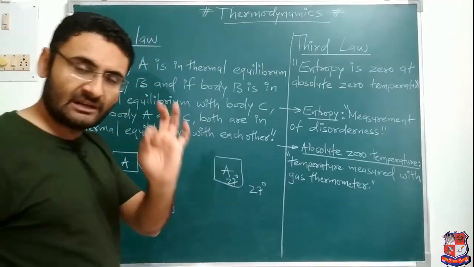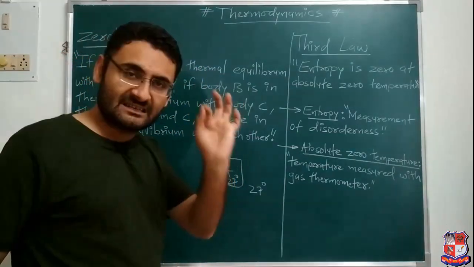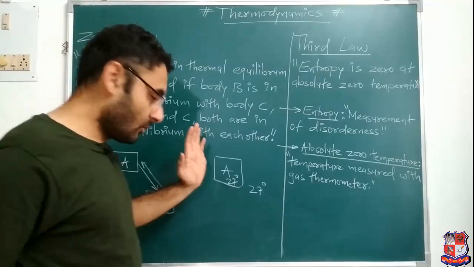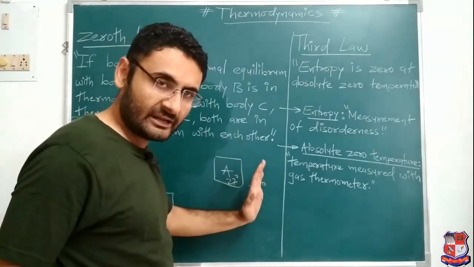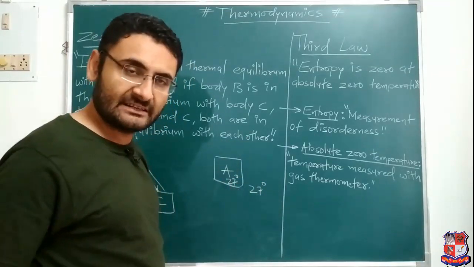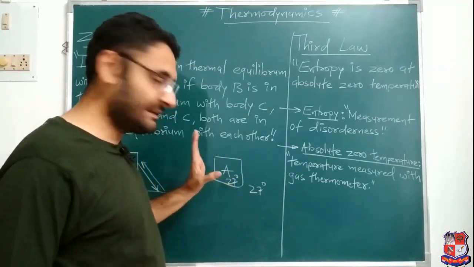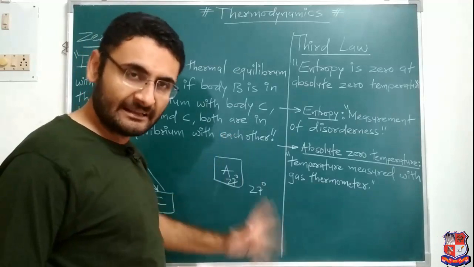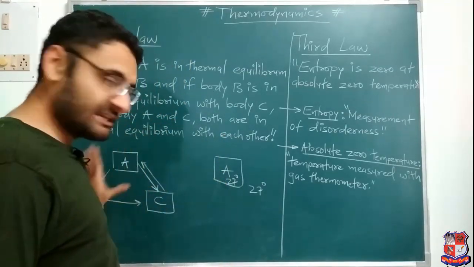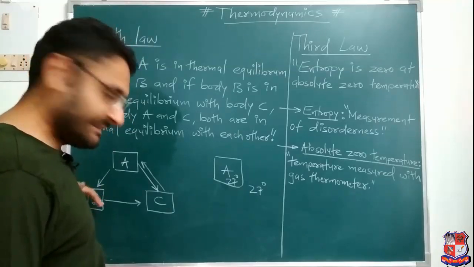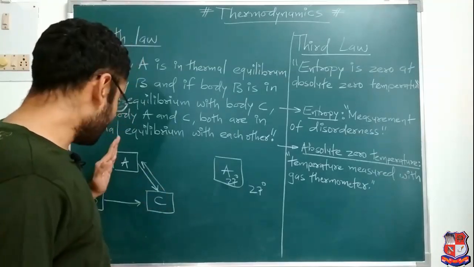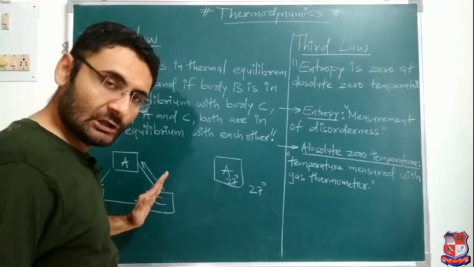So the basic meaning of thermal equilibrium is that when you consider a single body, between the body and surrounding, or between system and surrounding, no heat transfer is present; only then can you say the body is in thermal equilibrium. But here you are considering 3 bodies, so we talk about the temperature: A and B are the same, B and C are the same, so the temperature of A and C will also be the same.